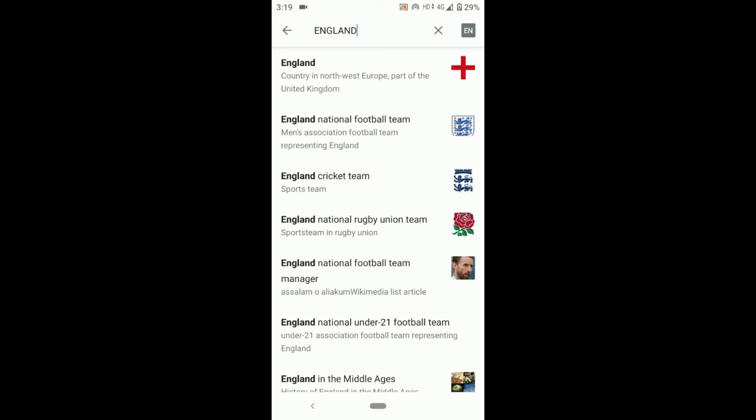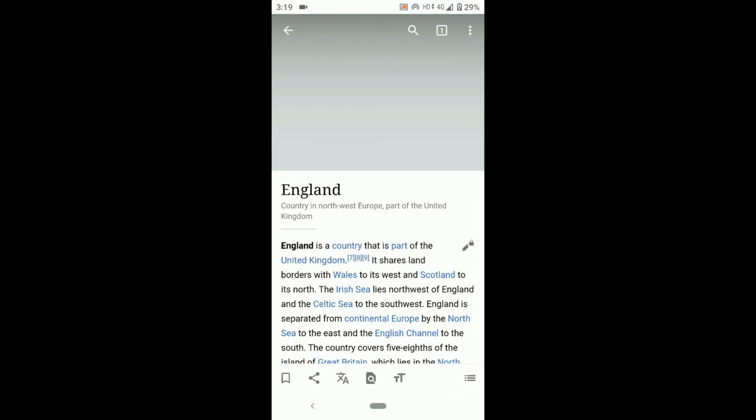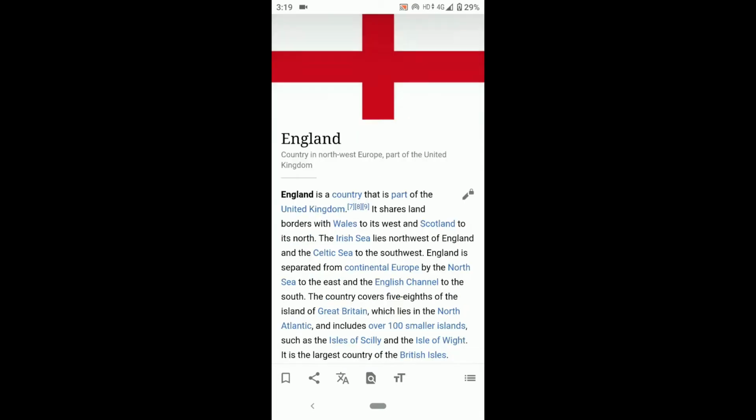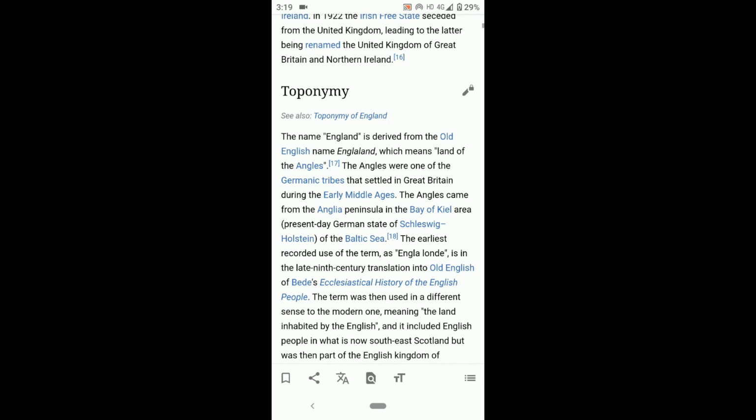So I'm just gonna search for the country. If you click on that, you can see England is a country that is a part of the United Kingdom. It shares land with Wales to its west and Scotland to its north. So you can see many details are available in this app.